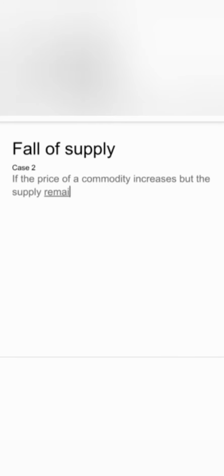Now I will move toward case number 2 of the fall in supply. What happens in case 2? If the price of a commodity increases but the supply remains constant, that is case number 2 of the fall in supply. As you see, the price is increasing but the supply remains constant.